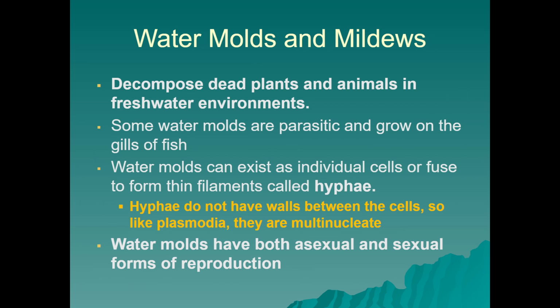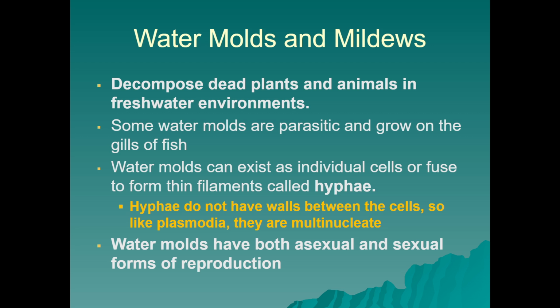Water molds and mildews are something we'll look at next, and they decompose dead plants and animals in freshwater environments. So they're also going to be responsible for recycling nutrients in a habitat. Some water molds are parasitic and grow on the gills of fish. Others can grow on other substances like different types of plants. The plant destroyer is one example of some water molds and mildews, but not all water molds and mildews are parasitic or are going to destroy other types of life.